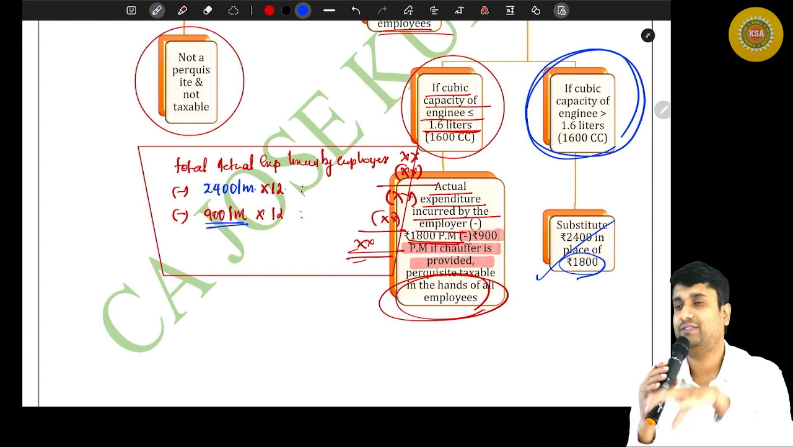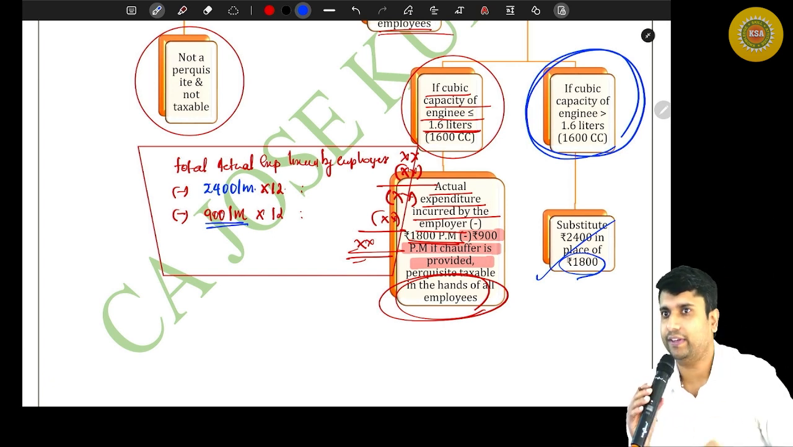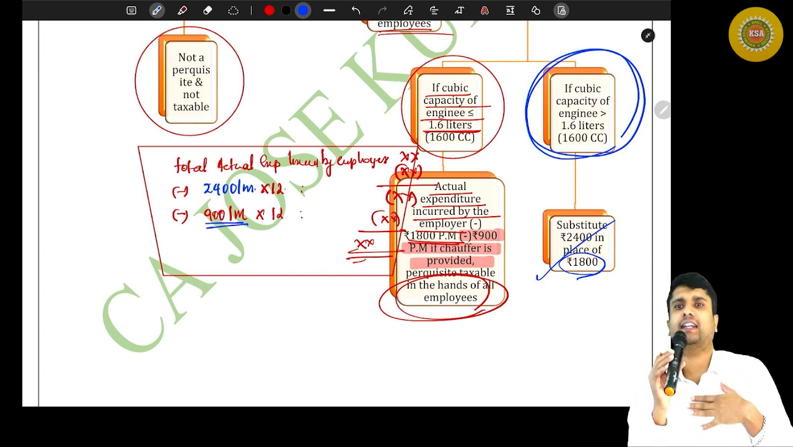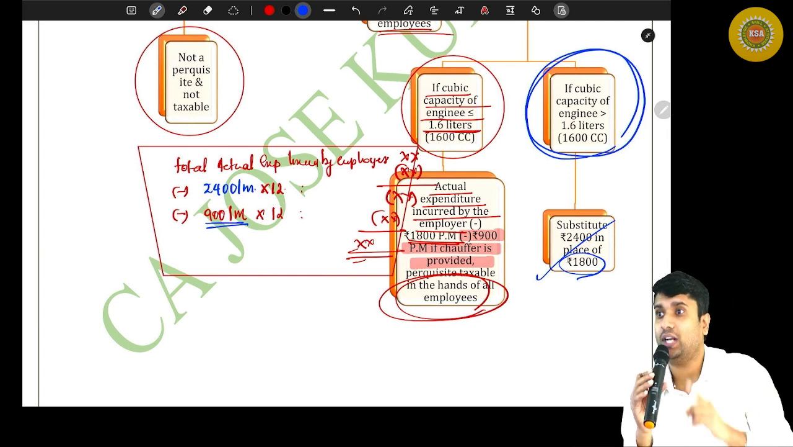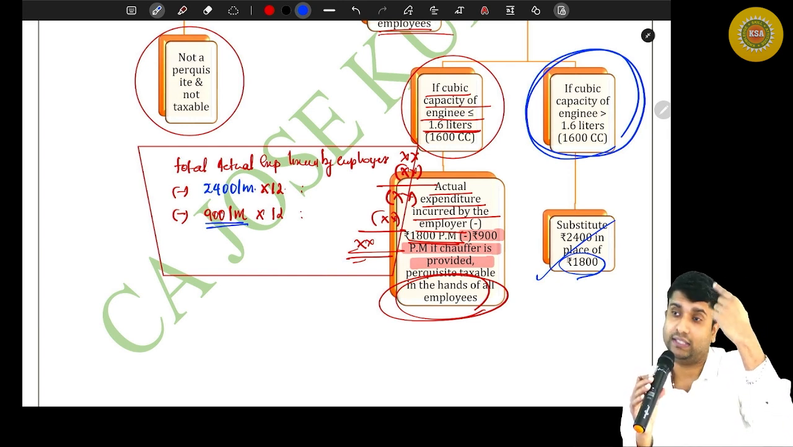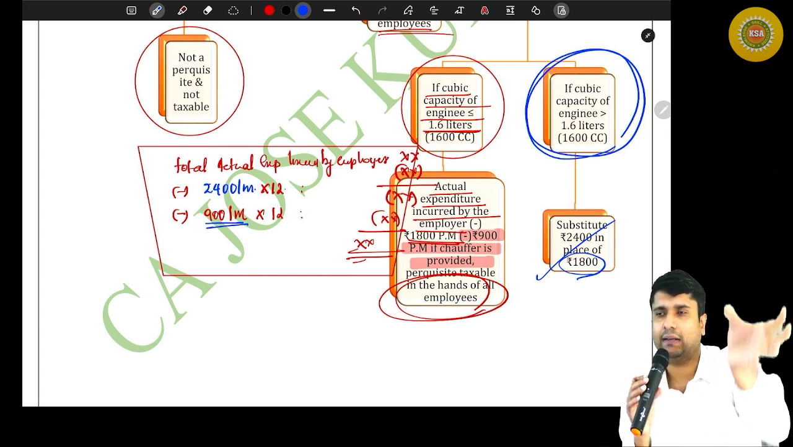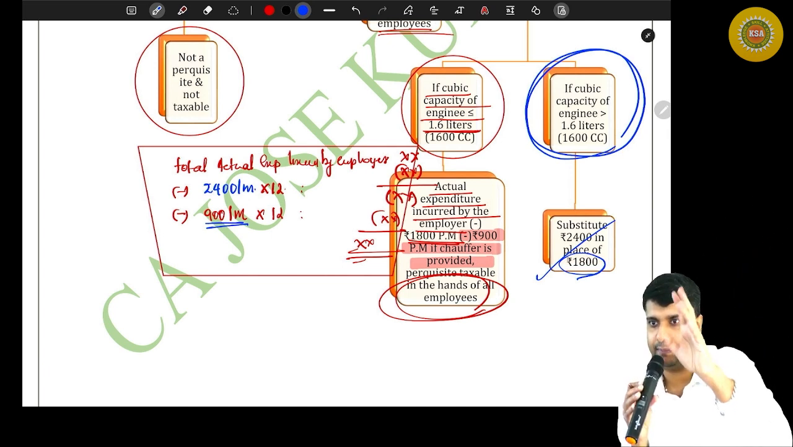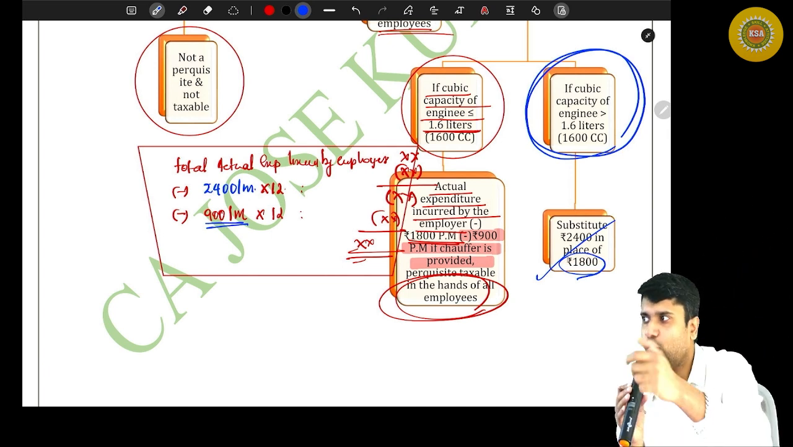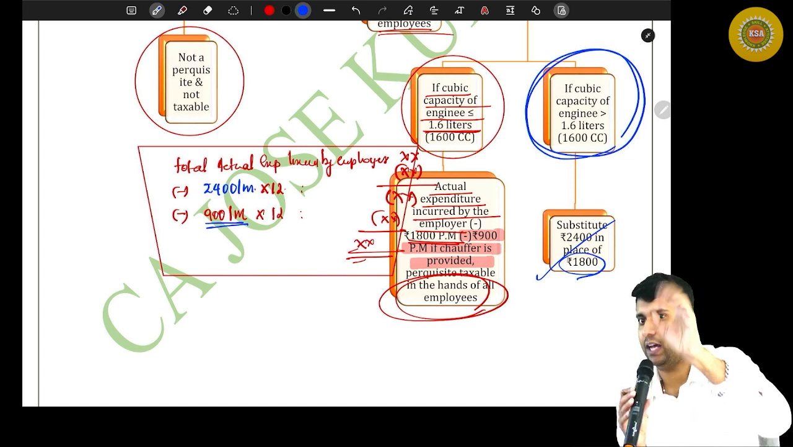So the point is very clear, friends. The alternative we were discussing: if the car is owned by the employee and the maintenance and running charges are met by the employer and the car is used for personal purpose, then the entire maintenance and running charges met by the employer shall be fully taxable. If the car is used for official as well as personal purpose, then how do you value?